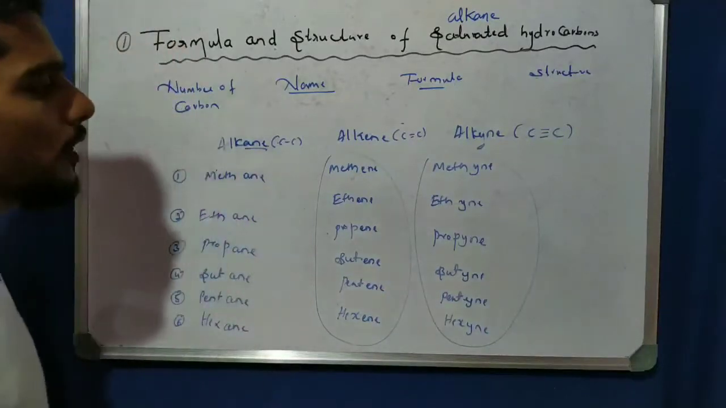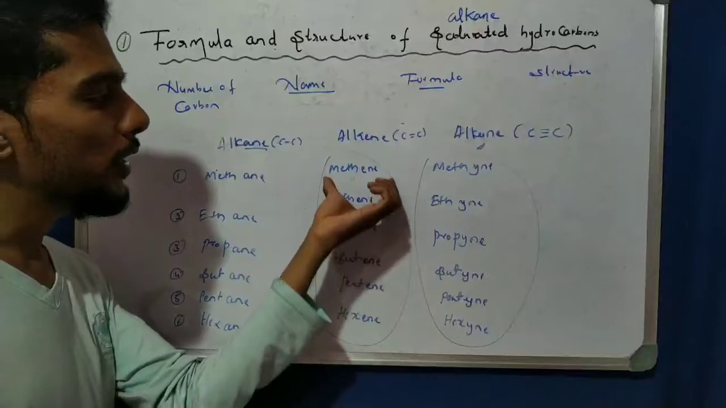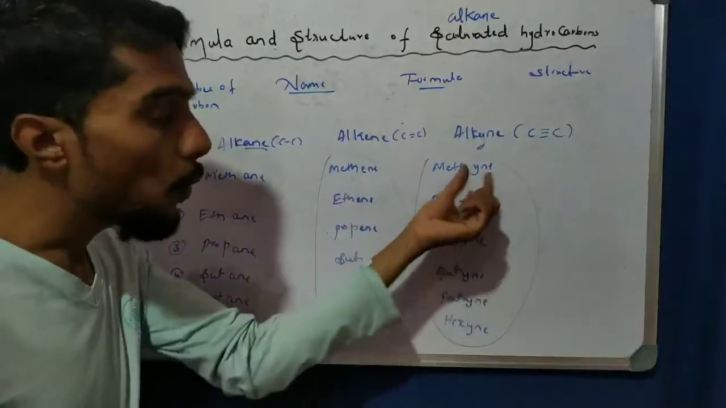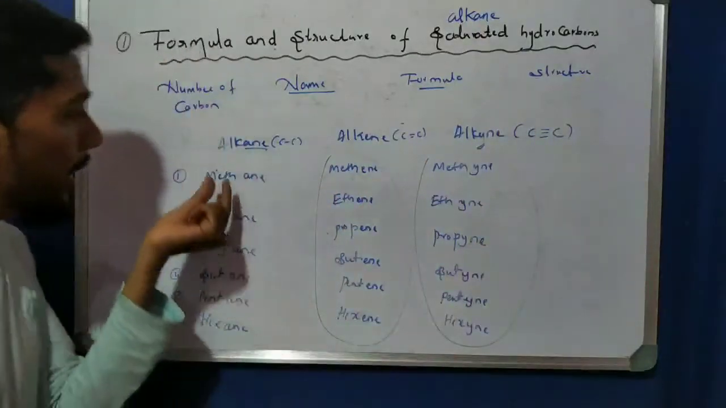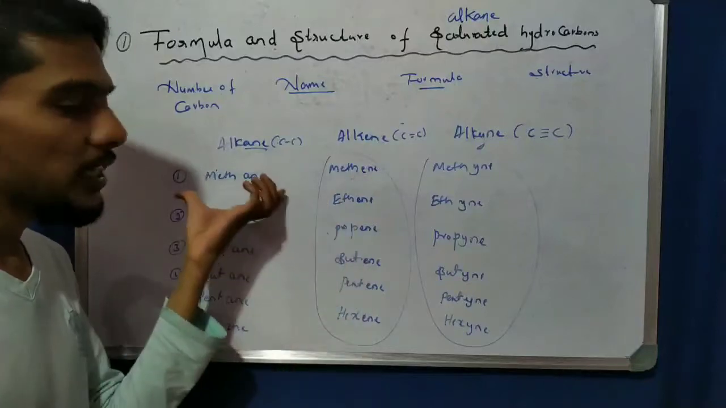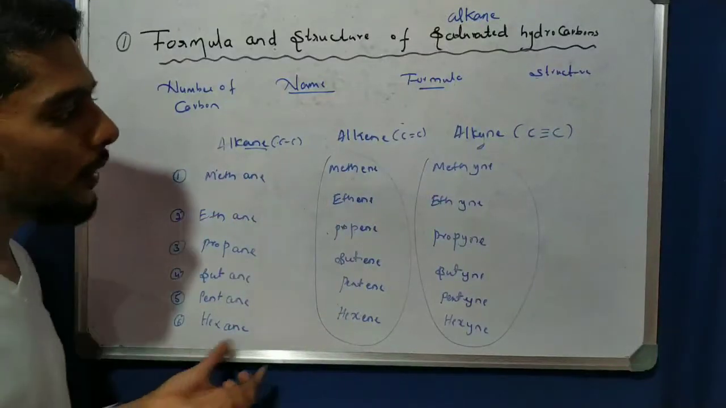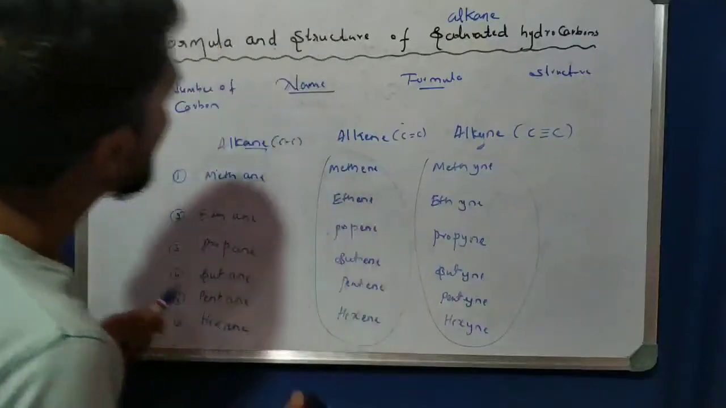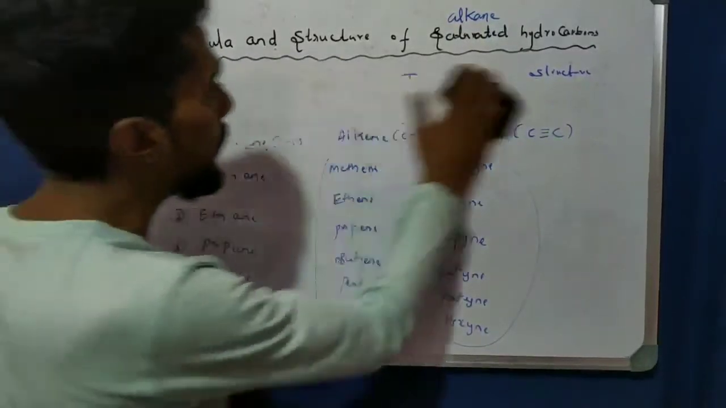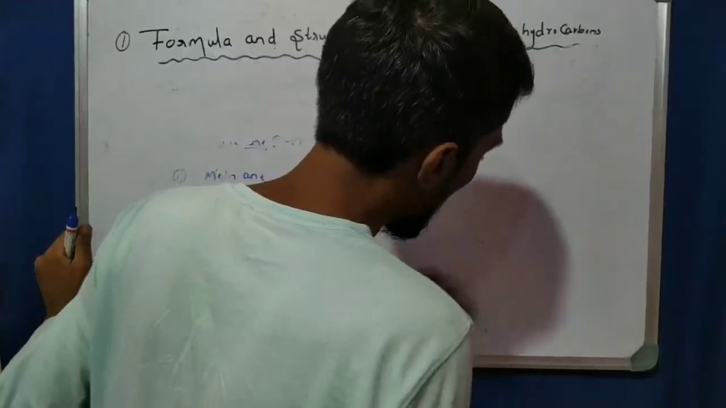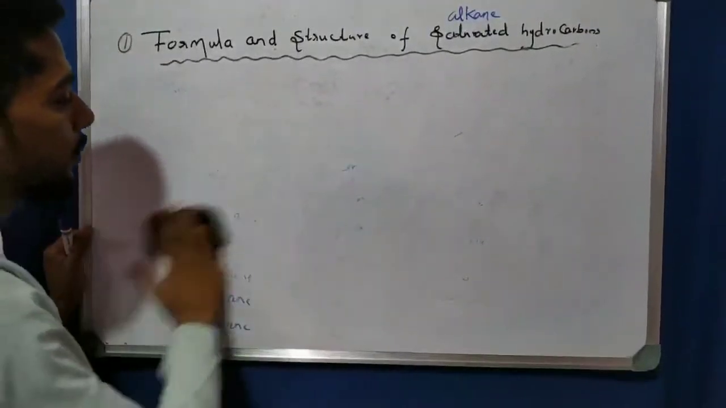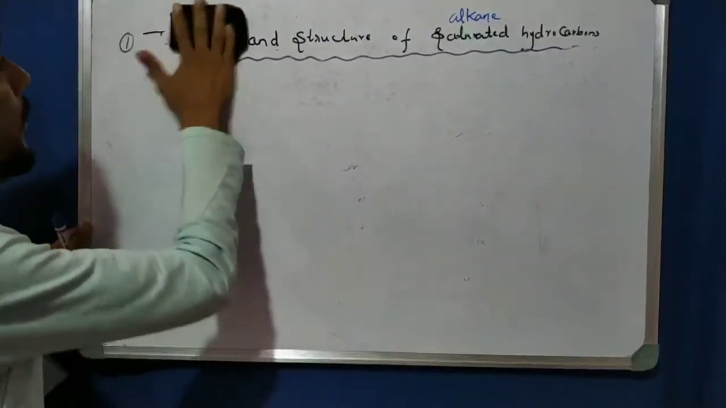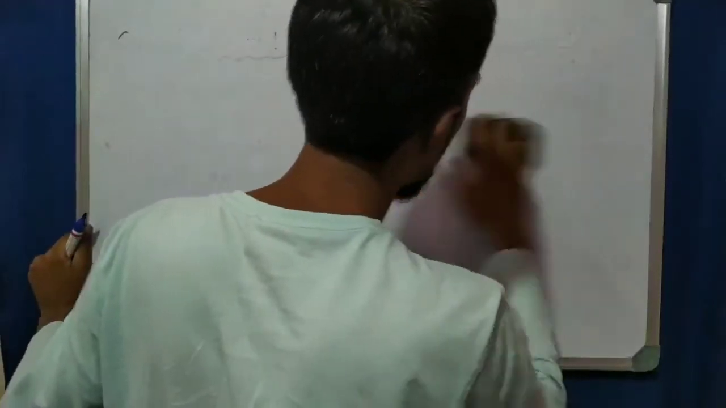So we know about the number of carbons here, and we know ENE for double bond, YNE for triple bond, and ANE for single bond. So single bonds we finished today in this video, and now double bond and triple bond you do yourself. Okay, right? So see the next and last point of today's video, that is the electron dot structure. That is very important. That involves the sharing of electrons, right?